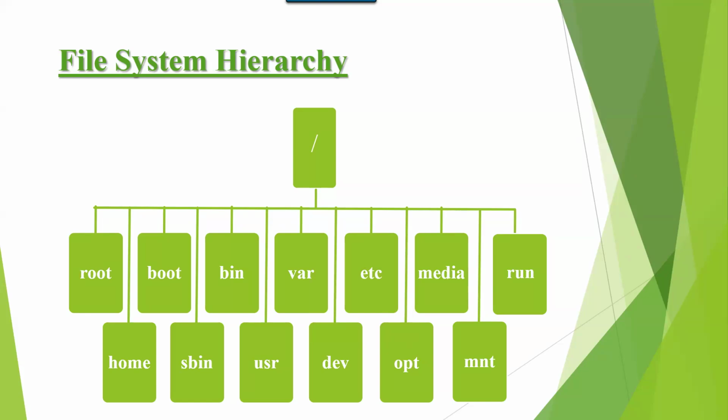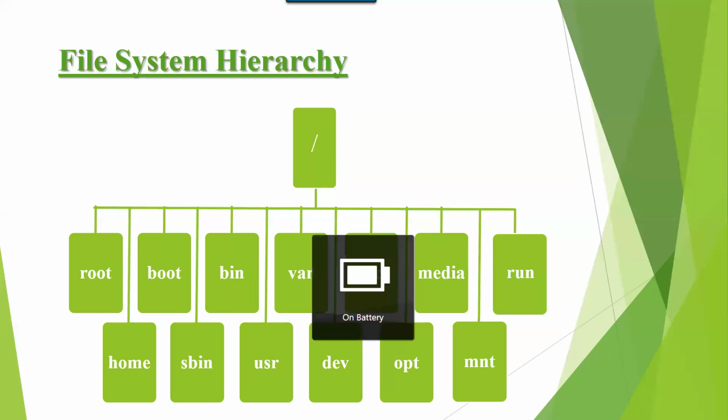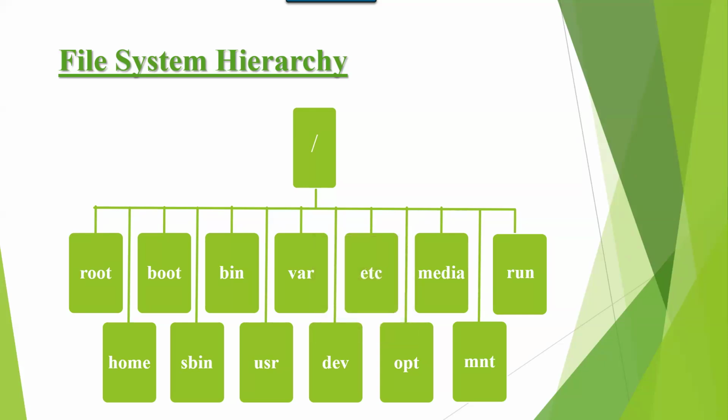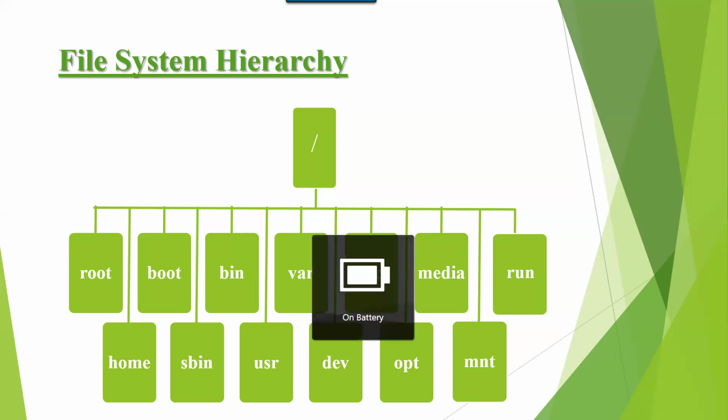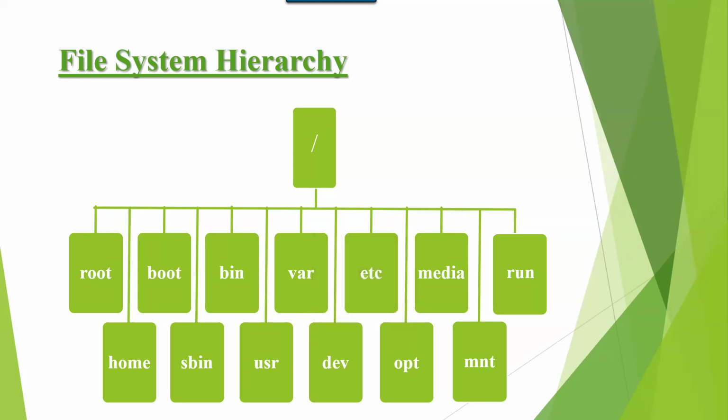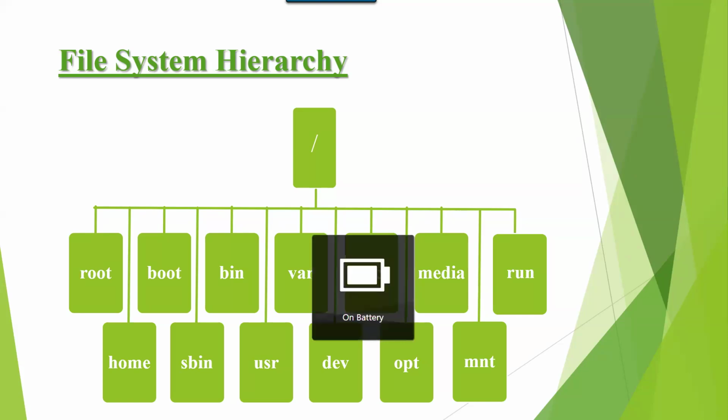etc contains configuration files. System configuration files are stored under etc. OPT contains optional applications, applications which we install manually. Those applications are stored under OPT. Media contains external devices information and kernel information. MNT contains partitions and their mounted directories information. Which partition is linked with which directory? That information is maintained by MNT. Run contains external devices information and kernel information from version 7.